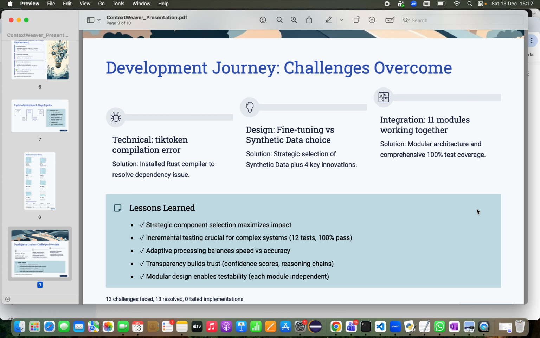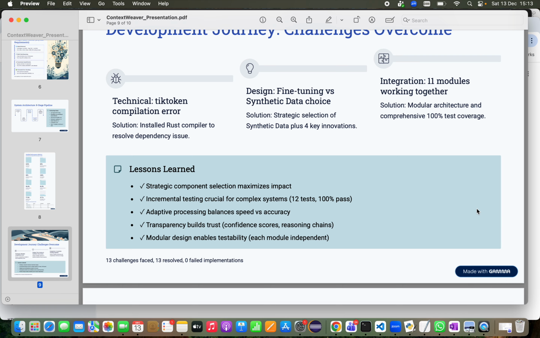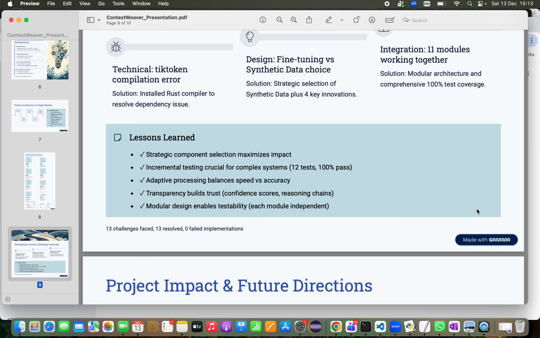This gave me three components plus four innovations, much more impactful than two components with fine tuning. The third challenge was the integration challenge, getting the work across 11 modules to work together seamlessly. I solved this with modular architecture and comprehensive testing, achieving 100% test pass rate. So these are some of the lessons that I have learned. First was strategic component selection matters.